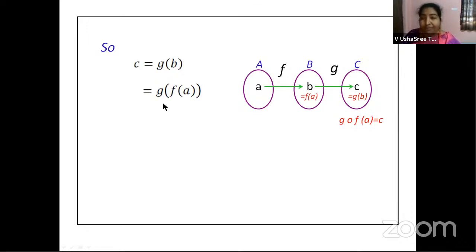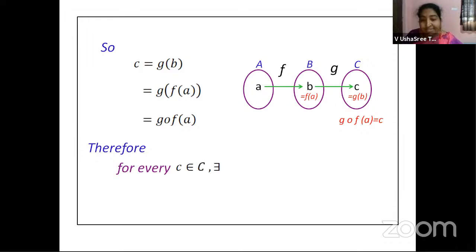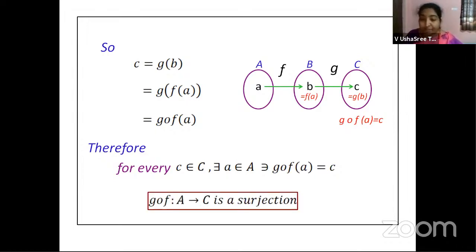How do you define it as a composite function, g circle f of a, right? So what is it that you are getting? g circle f of a is equal to c, isn't it? So we can say for every c belongs to C, there exists a belongs to A such that g circle f of a is equal to c. Therefore, we can conclude saying that g circle f maps A to C is a surjection or an onto function.